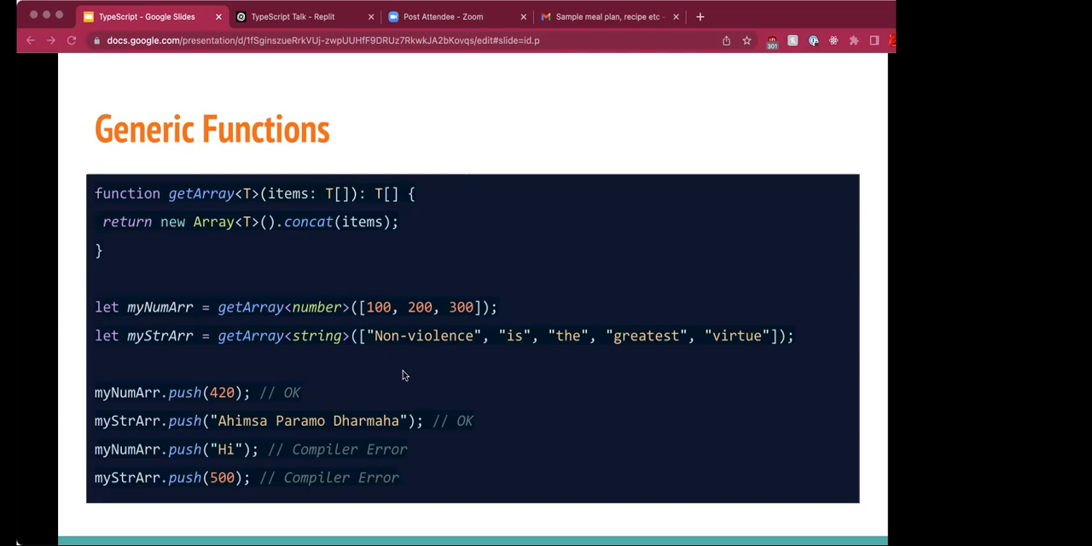And myStrArr will contain "non-violence is the greatest virtue", and it will also contain "ahimsa paramo dharma" in the same array. Whereas when we try to add a string to a number array or vice versa, this will throw an error.